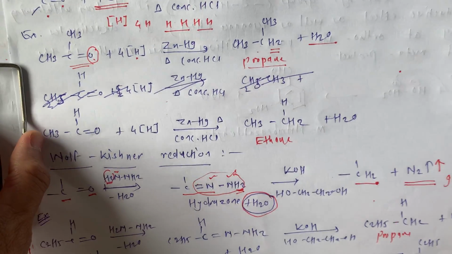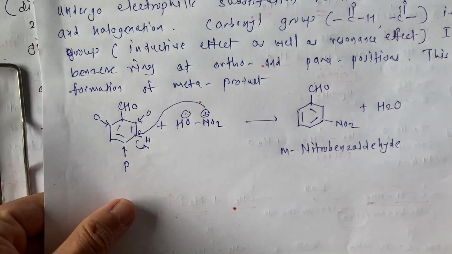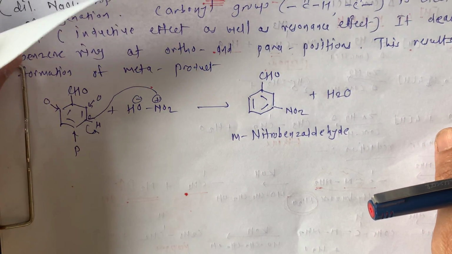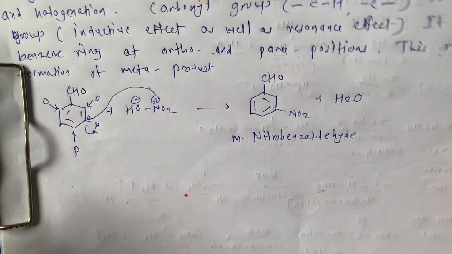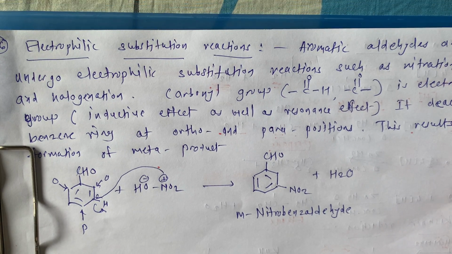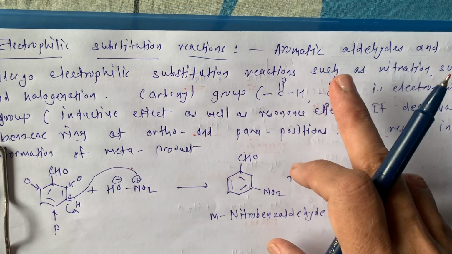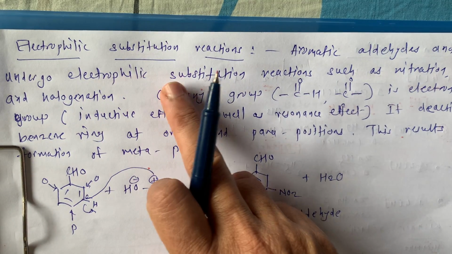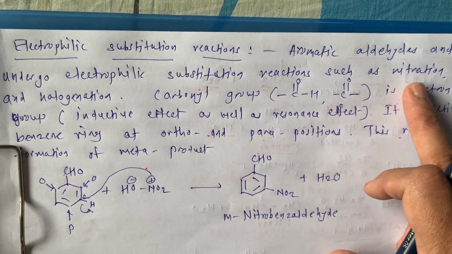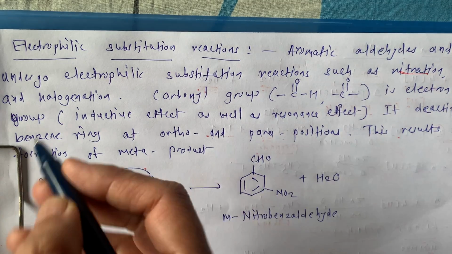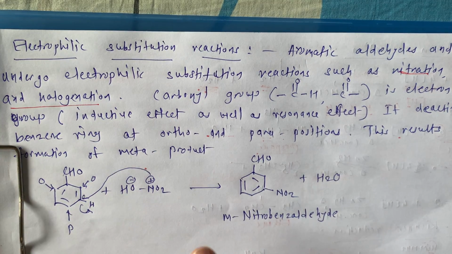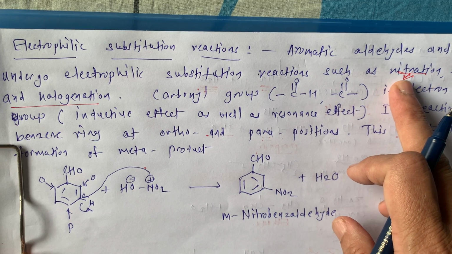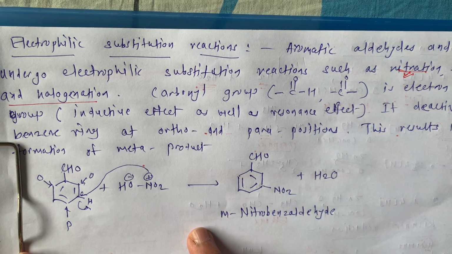Next, only one reaction is remaining from aldehydes and ketones, and that is the electrophilic substitution reaction. Aromatic aldehydes and ketones undergo electrophilic substitution reactions such as nitration, sulfonation and halogenation. In our textbook only the nitration reaction is given, and we are going to study that.